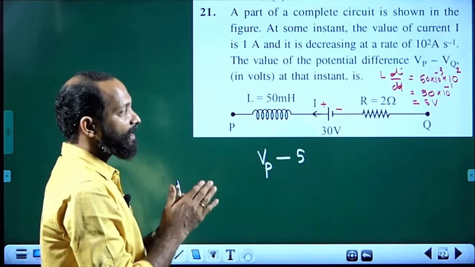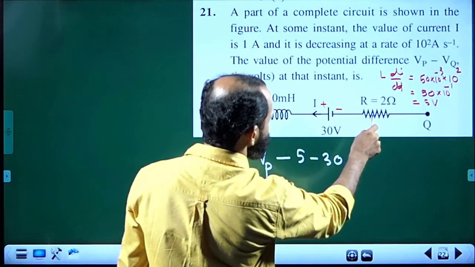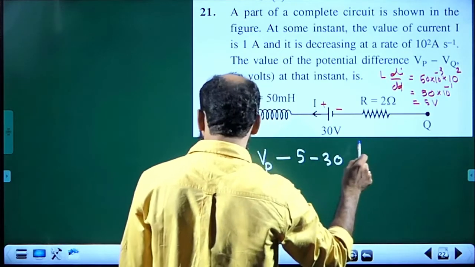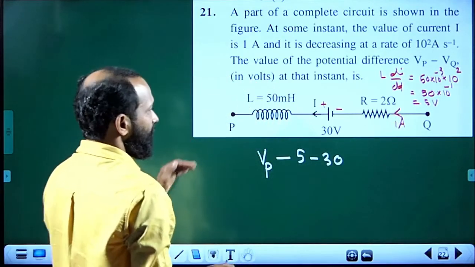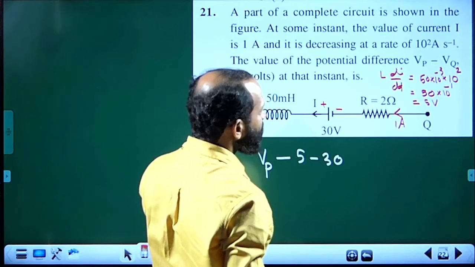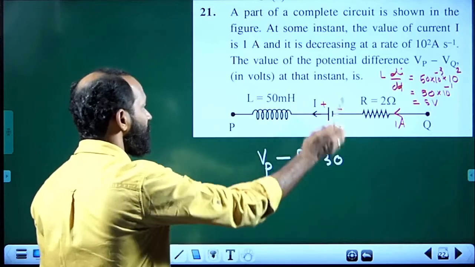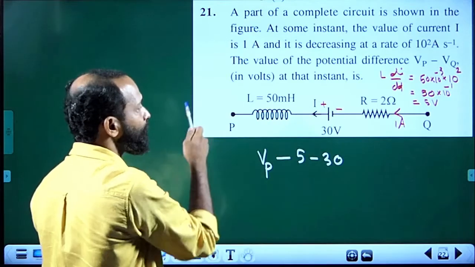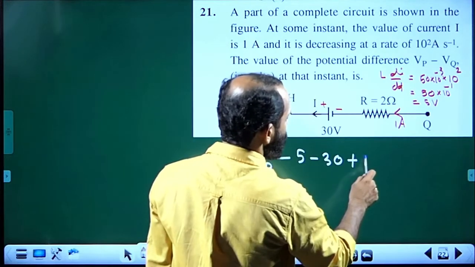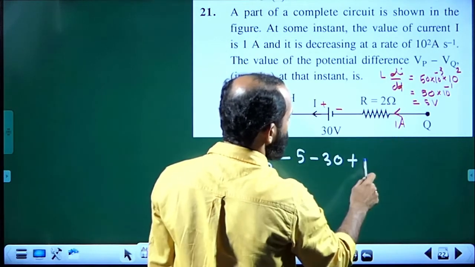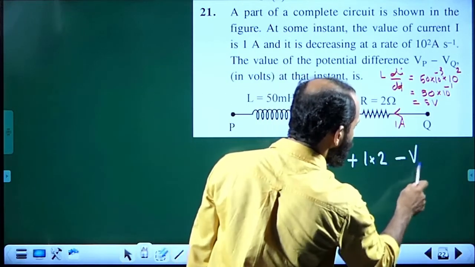Okay, in the cell there is a lowering of potential, so we use minus 30. But here, as we are moving against the current, the direction of current is given towards left, and that current is 1 ampere. Now we are moving against the current, so we are moving in the direction of increasing potential. Potential at Q is greater because current is from Q to P. That is why we have to use plus potential. Plus, what is the potential there? Ohm's law, I into R, 1 into 2. And that is minus Vq is equal to 0.